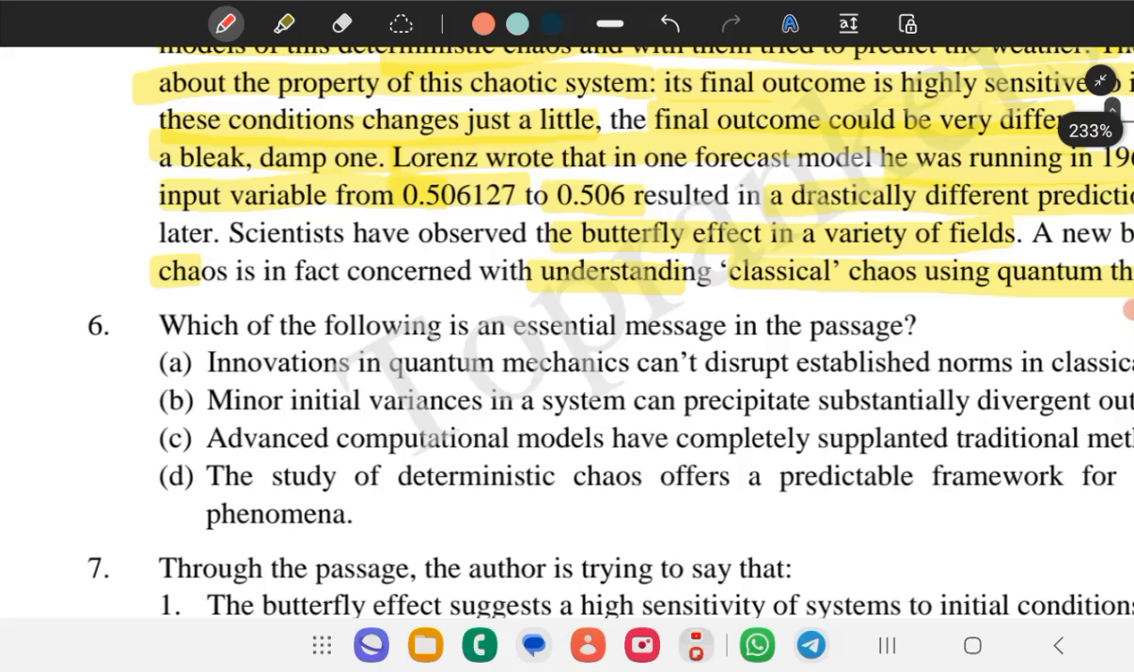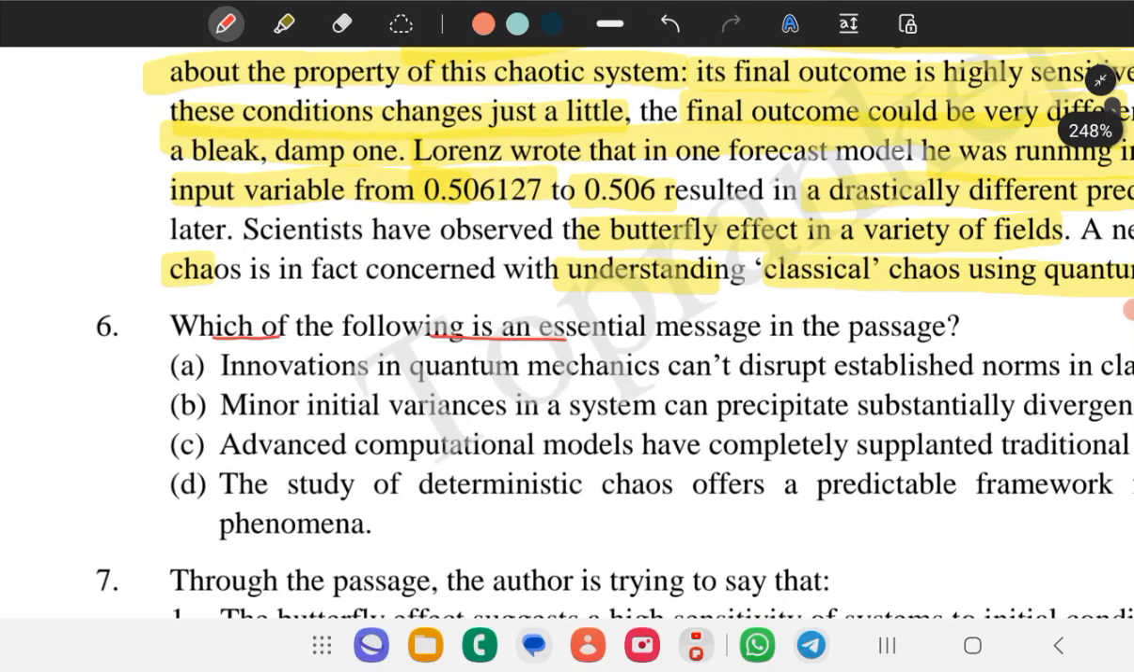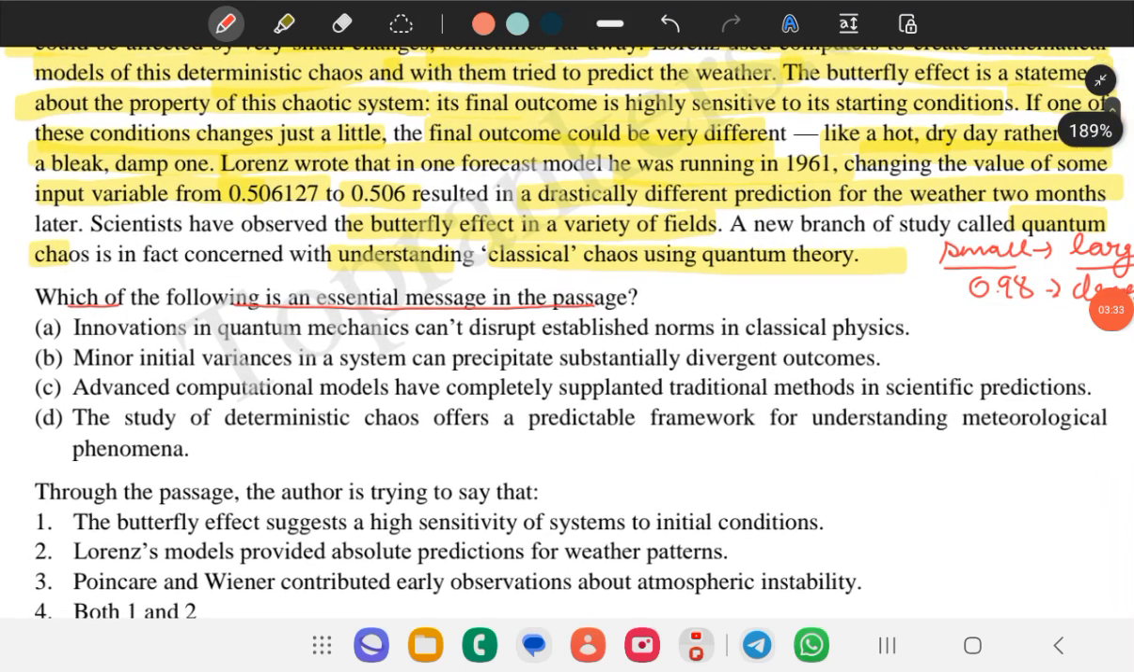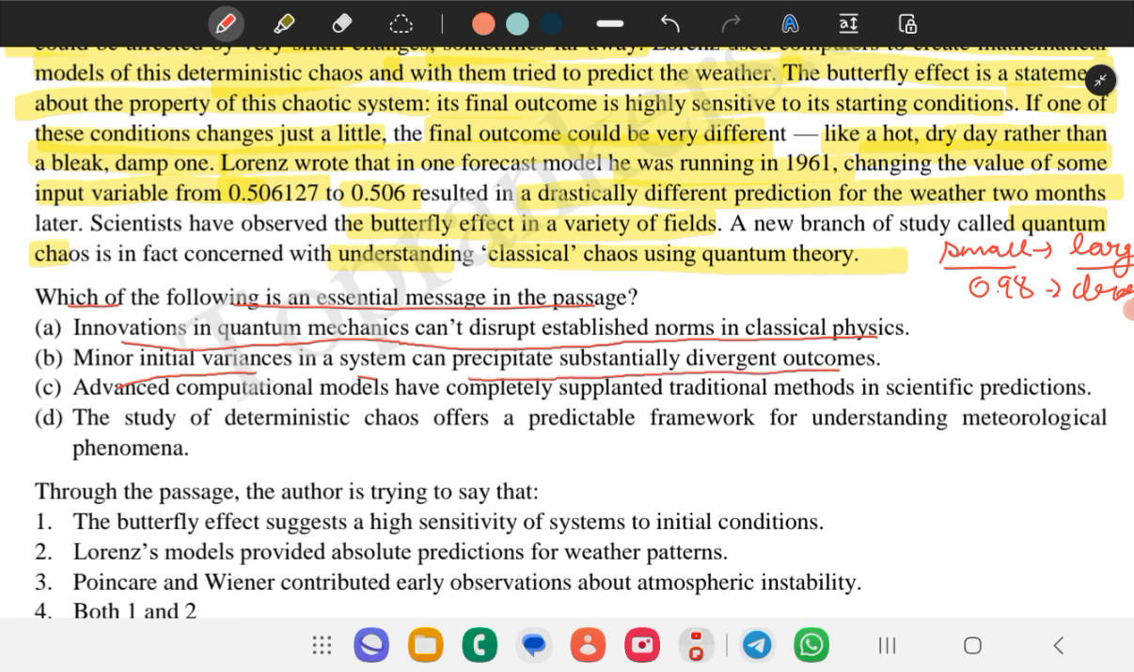Okay, let us come to the question. Which of the following is the essential message in the passage? Okay, let us read the options. Innovation in quantum mechanics can disrupt established norms in classical physics. Minor initial variables in a system can precipitate substantially divergent outcomes. Advanced computational models have completely substantiated that the study of dynamic chaos offers a predictable framework for understanding the neurological formula.